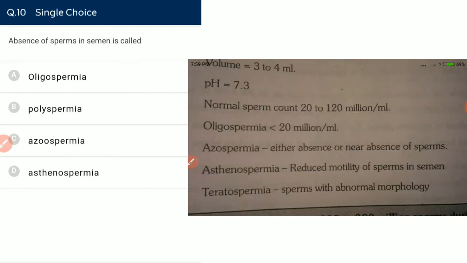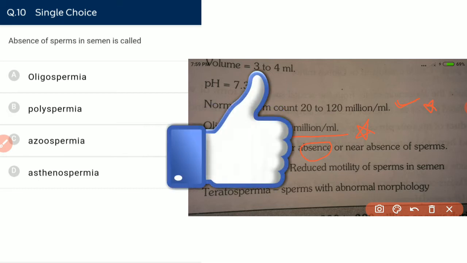So these are the important points. In oligospermia, there is a lowering of sperm in the semen, not absence. In azoospermia, there is absence or near absence of sperm. This is our point of question.